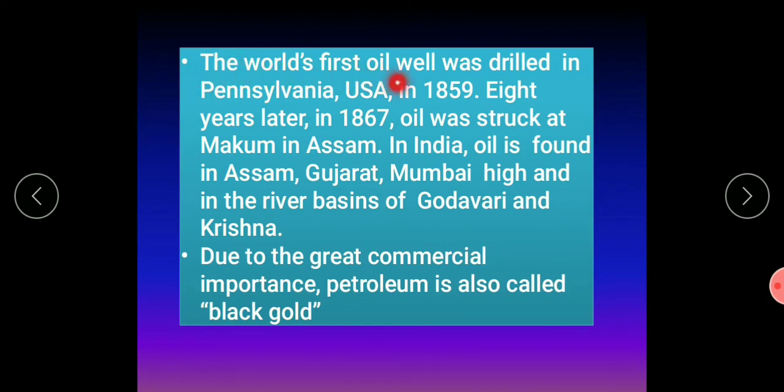The world's first oil well was drilled in Pennsylvania in USA in 1859. Eight years later, in 1867, oil was struck at Makum in Assam. In India, oil is found in Assam, Gujarat, Mumbai High and in the river basins of Godavari and Krishna. So these are the places where you can find oil wells, from where we can extract the petroleum oil. Petroleum is also called crude oil.